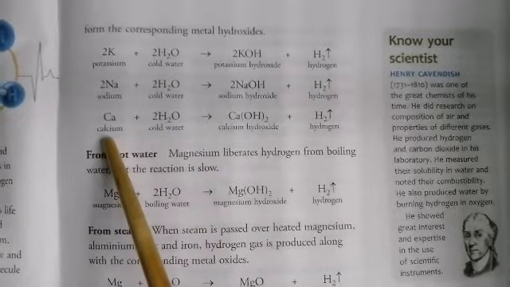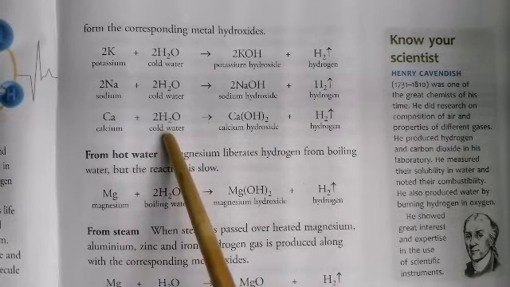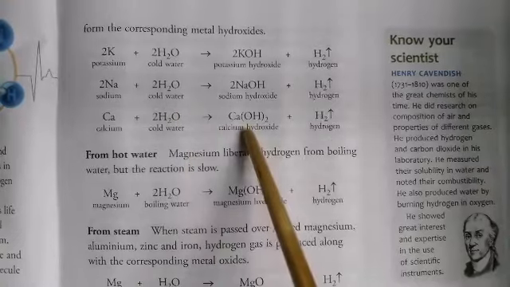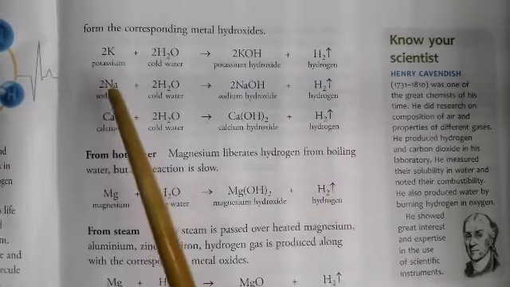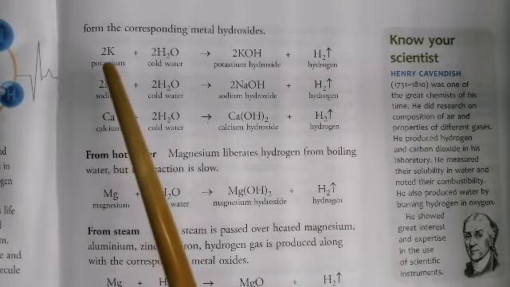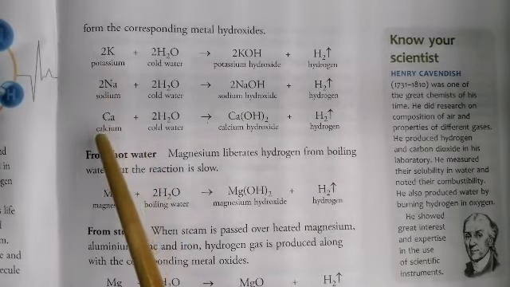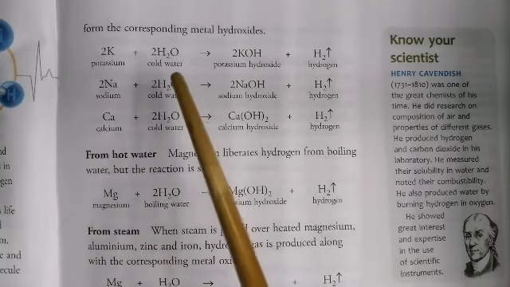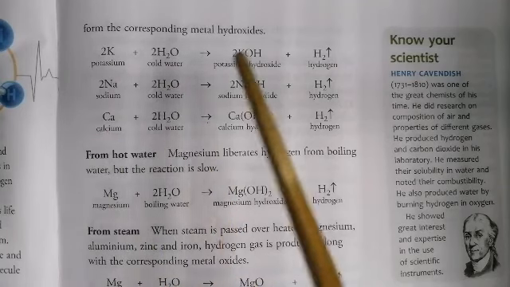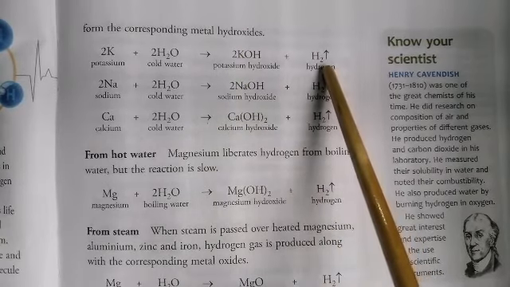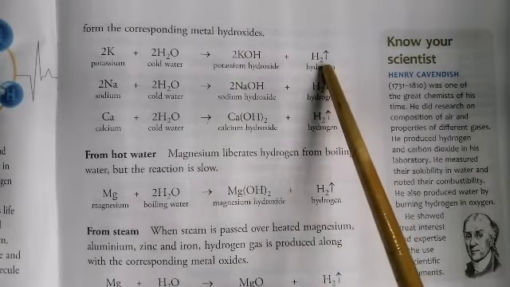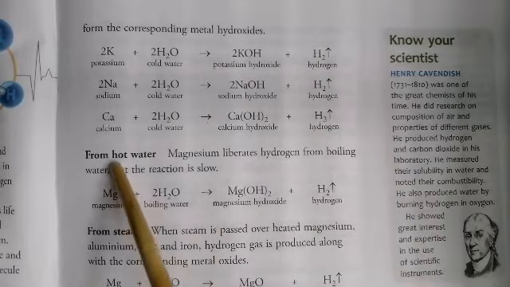Whereas calcium reacts smoothly with cold water to produce calcium hydroxide and hydrogen gas. So these three metals, not all, only potassium, sodium and calcium react with cold water to give metal hydroxide and hydrogen gas.